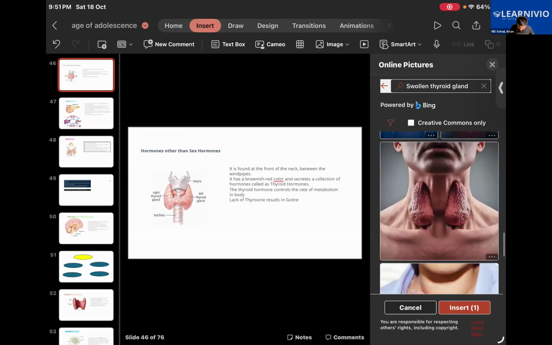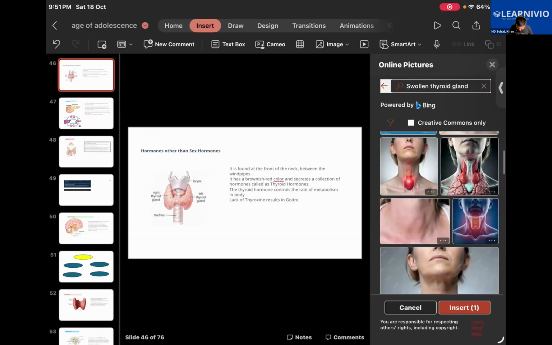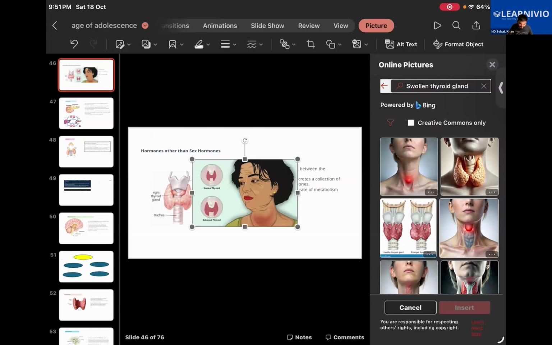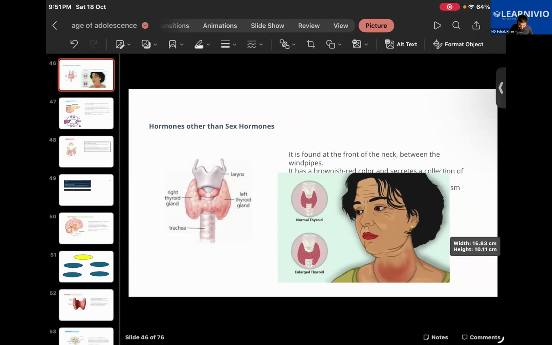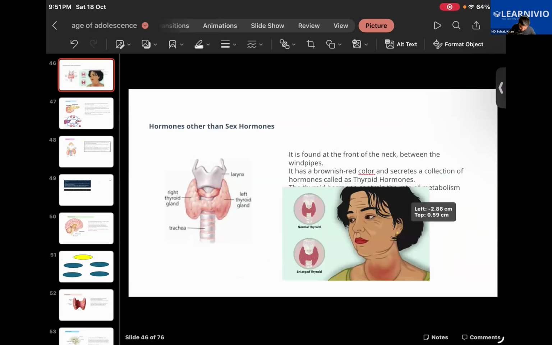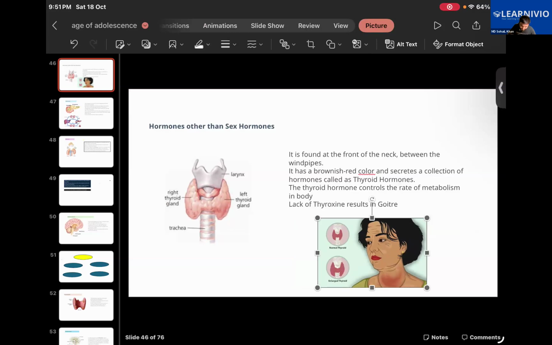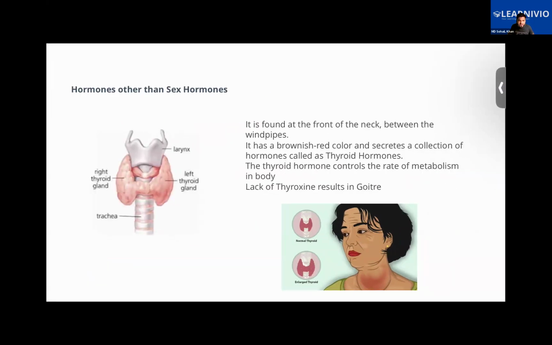Okay, basically this one is showing how it swells up. Take a look at this one here. We can see how it is present at the front of the neck, in between the windpipe. In the two different images, you can see how the thyroid gland has swelled up. So let us first understand the function of this thyroid gland, and why it leads to this condition.